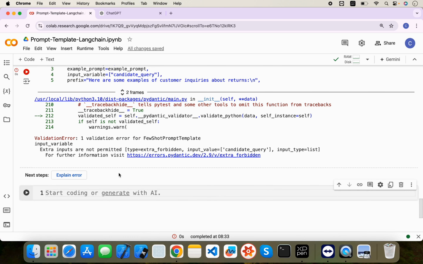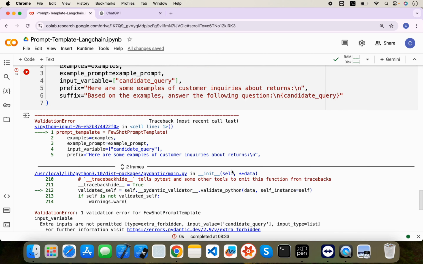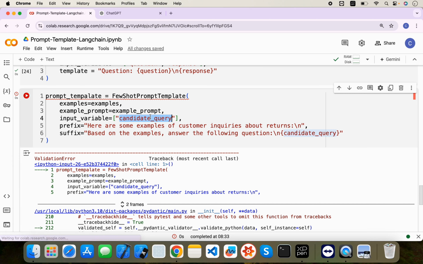Okay, there is one issue, extra inputs are not permitted, input value candidate query. Okay, so it is the candidate query, and candidate query is the same. I think there is some issue. Let's run again and see.